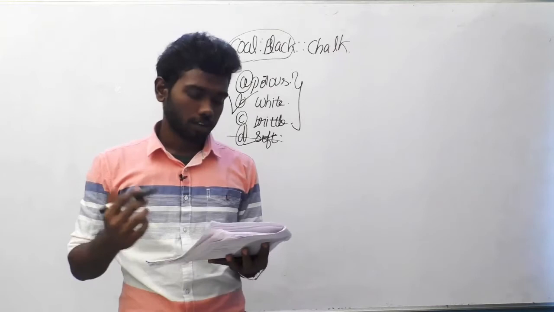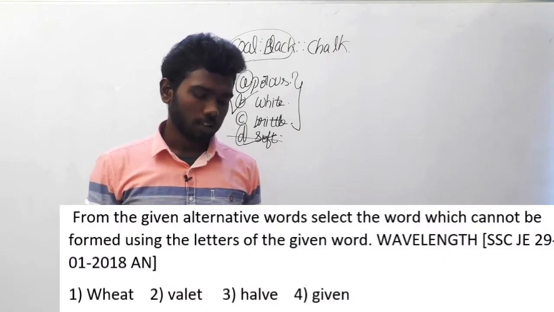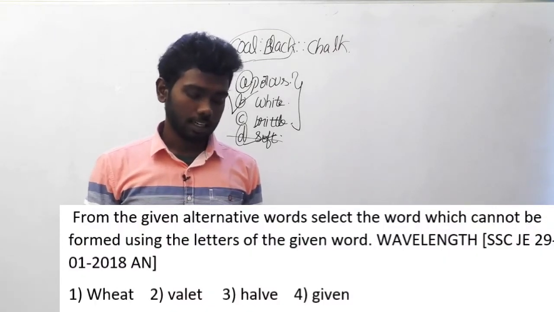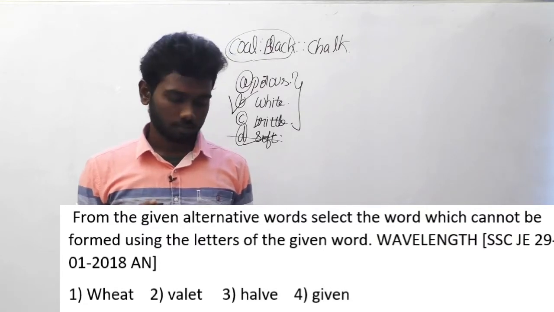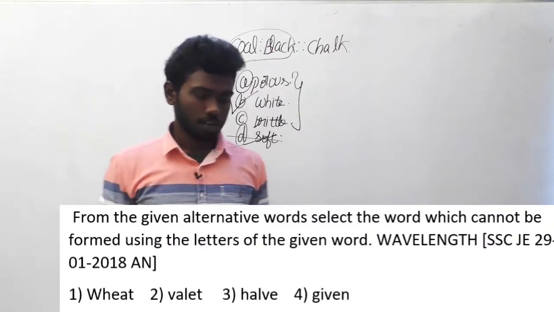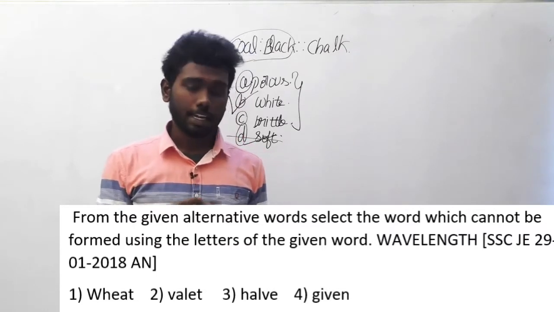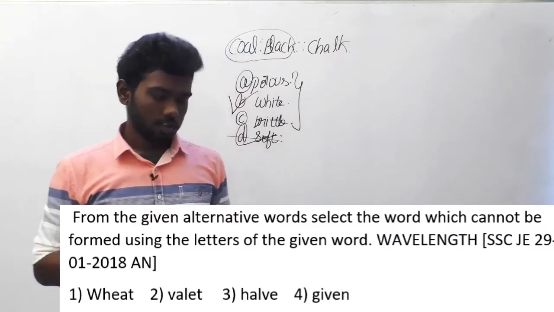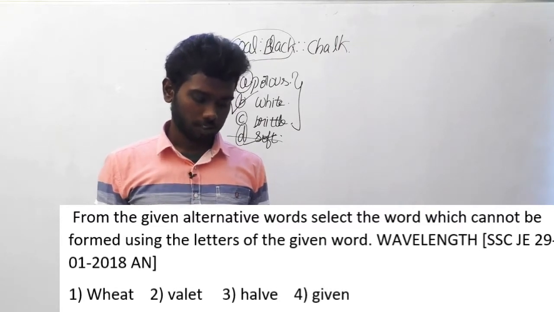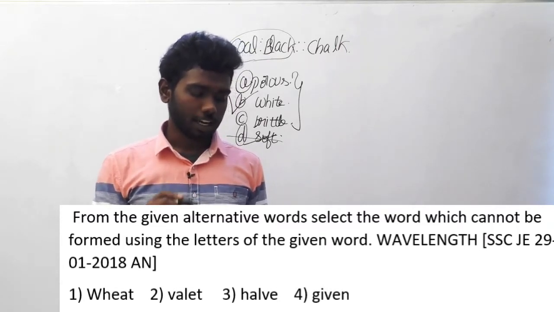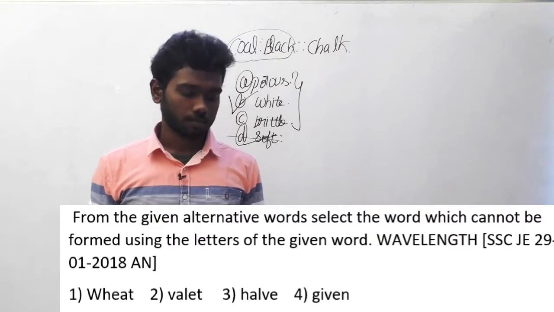Let's move on to the next question, 102. This question was asked in SSC JE 29th January 2018 afternoon session. We have now come to the 2018 paper. From the given alternative words, select the word which cannot be formed using the letters of the given word.